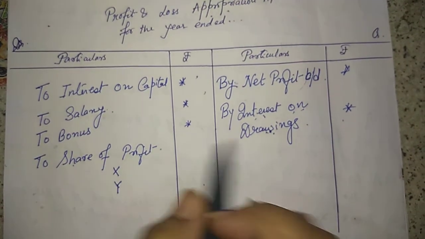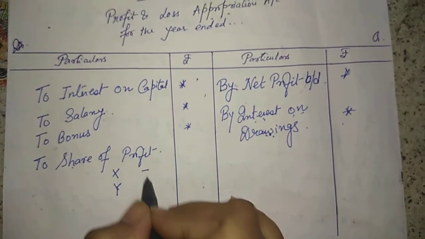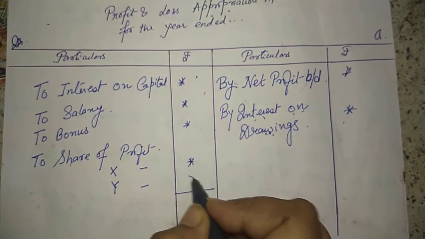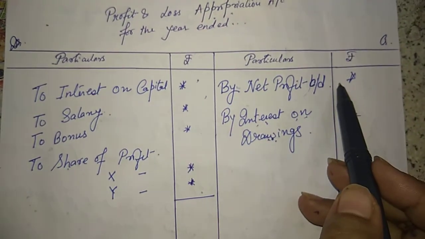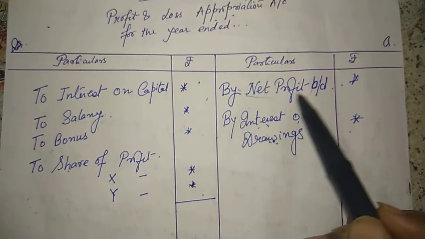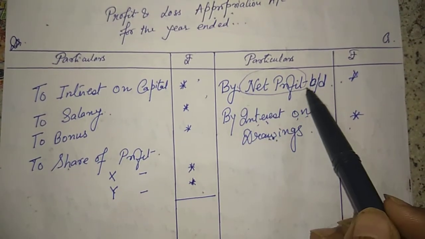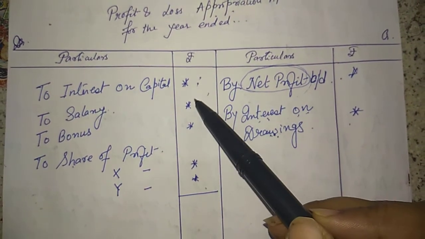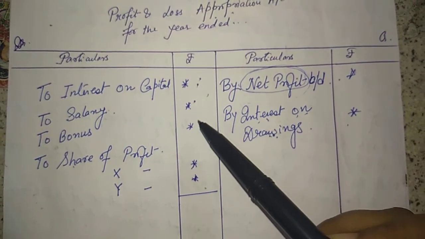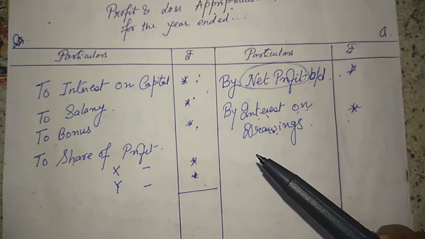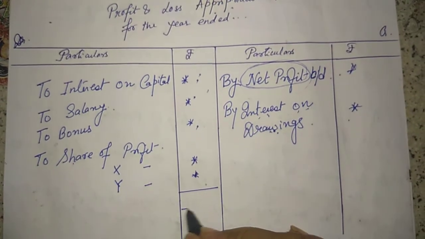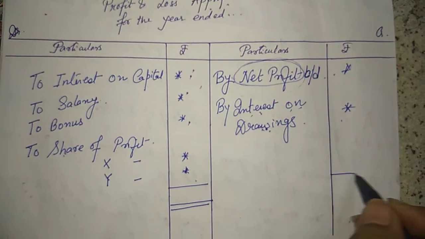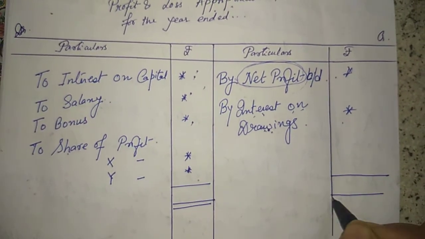Whatever is remaining gets distributed among the partners as profit. That means this entire profit is distributed among the partners either by the name of interest on capital, salary or bonus, or share of profit, SOP. So this is my profit and loss appropriation account.